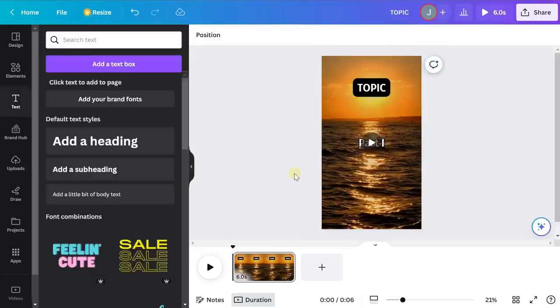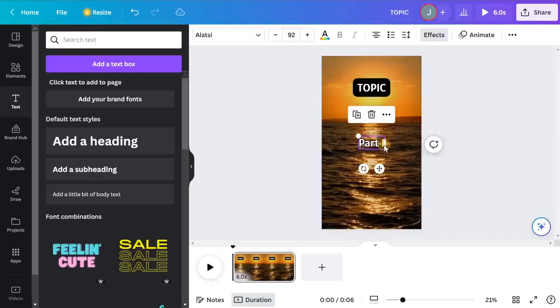Now there is a part 2. And what we're actually going to do is click on part 1, the text here, and click duplicate. And we're just going to drag it down. We do want it to eventually show in the same place where part 1 is going to be. But if you go ahead and just leave it there, it's going to be really hard to connect the data so that way we can have this automate, and you'll see what I mean in just a second.